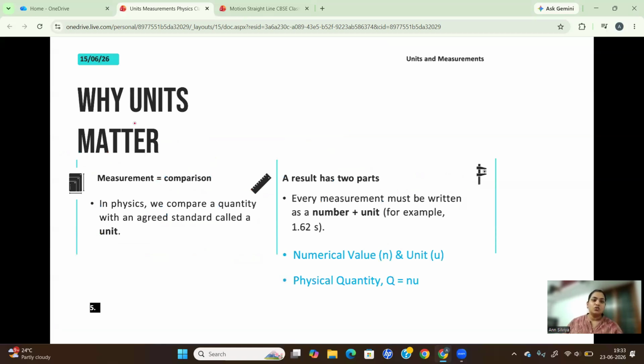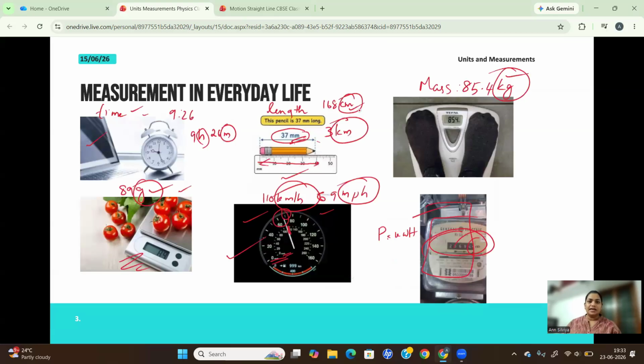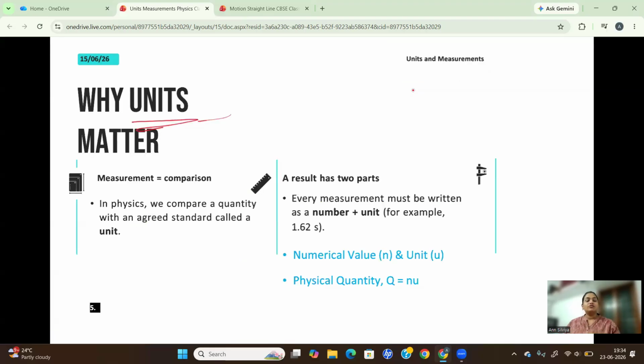Now comes the units. Why are units very important? Because in earlier slides, we have seen that length is measured in centimeter, kilometer, millimeter, and mass is measured in kilogram, grams. The same physical quantity is measured in different units, right? But why is the unit so important? A physical quantity is significant only if it has a unit along with it.